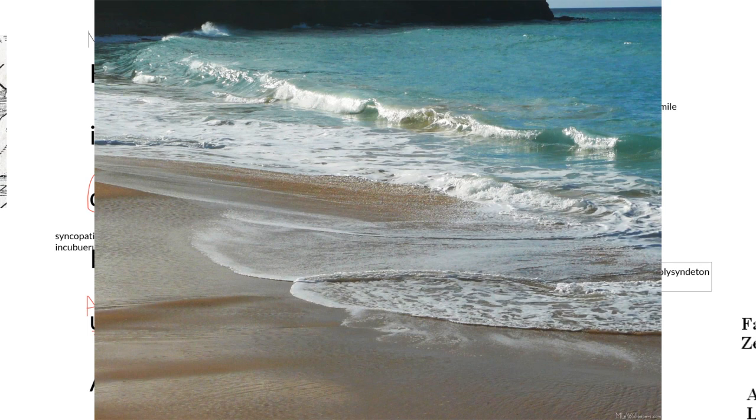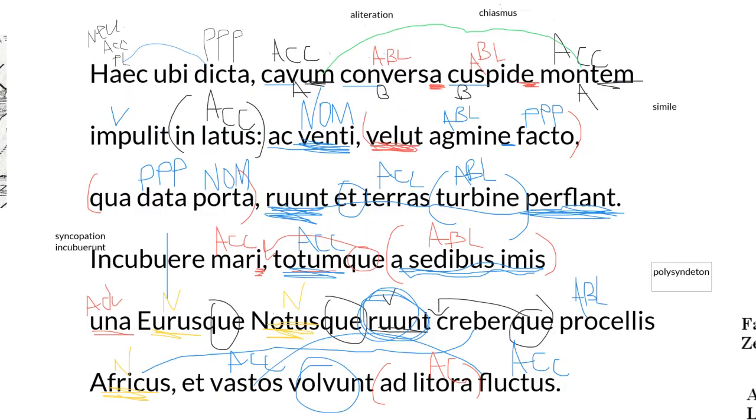So to give you an image of that, if you've seen this, I'm sure, probably you're thinking, man, I wish I was at the beach now. But that's where the waves come back and forward, and see how they're turning the vast waves toward the shores themselves.